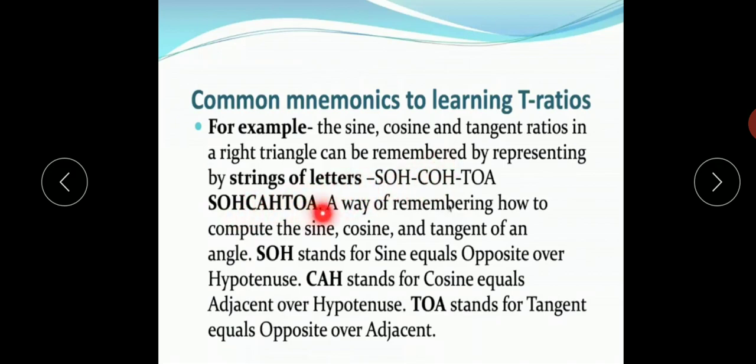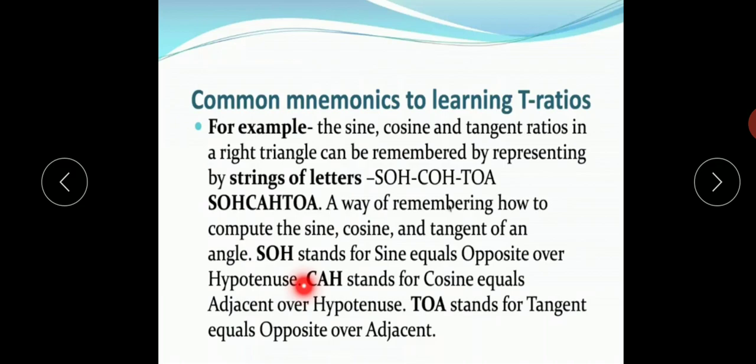SOH CAH TOA: a way of remembering how to compute the sine, cosine and tangent of an angle. SOH stands for sine: the sine will be equal to opposite over hypotenuse. That means sine will be equal to the side opposite to the angle upon hypotenuse.